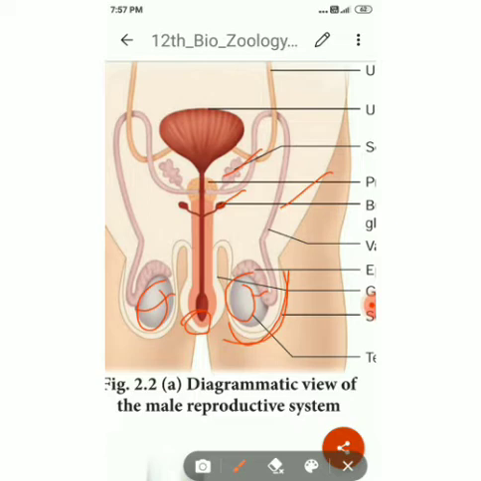In our normal body temperature, sperm cannot be produced. So naturally, this scrotum is present outside the body, that means outside the abdominal cavity. The function of the scrotum is providing a temperature 2 to 3 degrees lower than the normal internal body temperature. So it is called a thermoregulator for spermatogenesis. Spermatogenesis means sperm production. Sperm will be produced. It is called spermatogenesis.